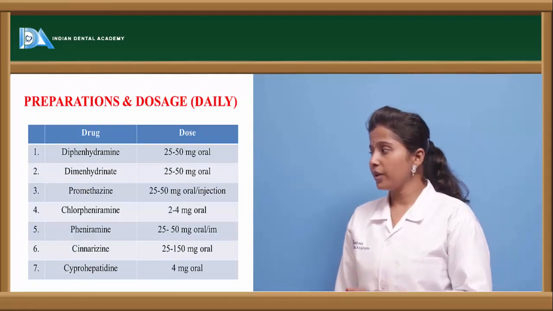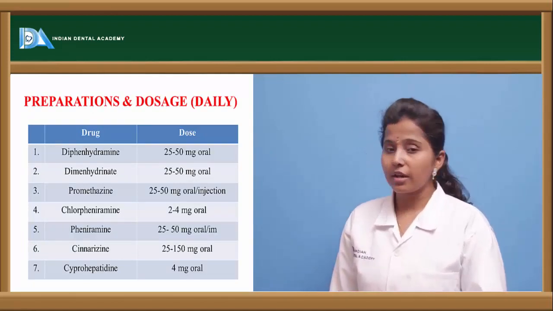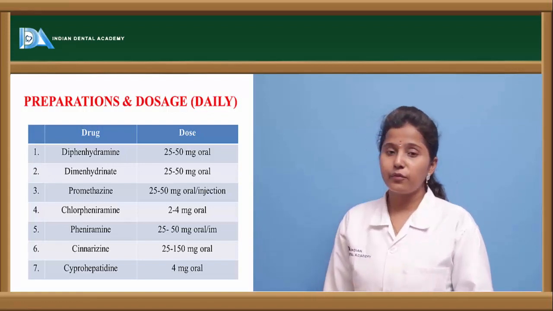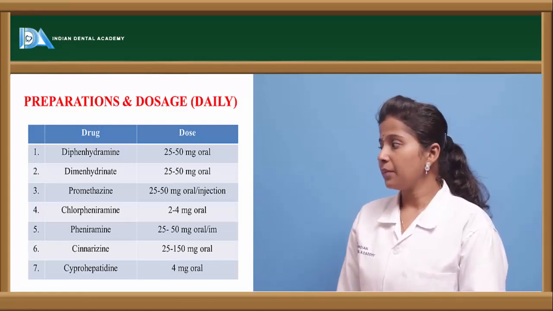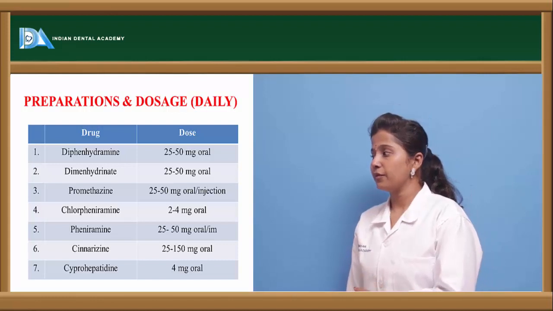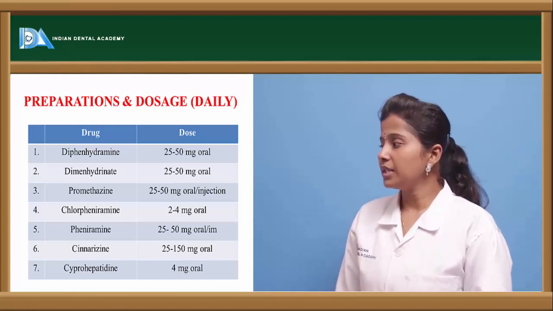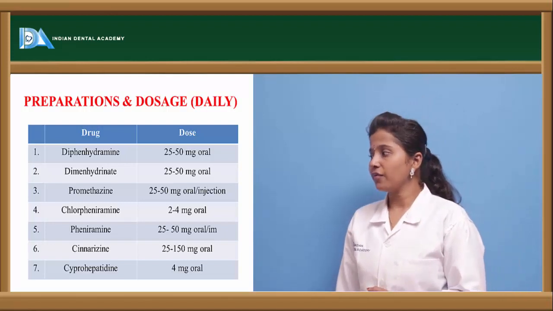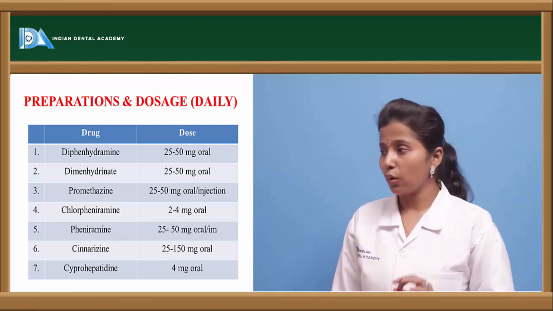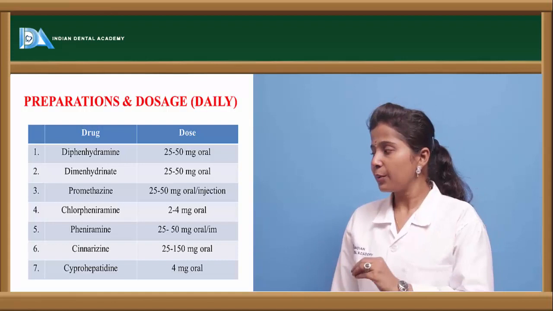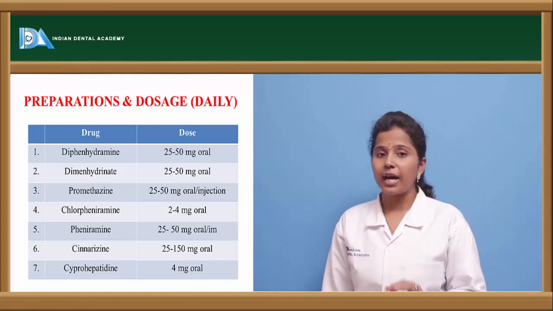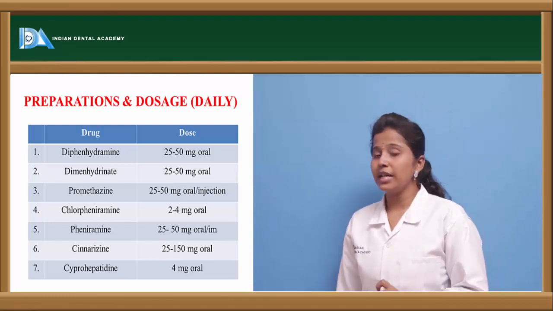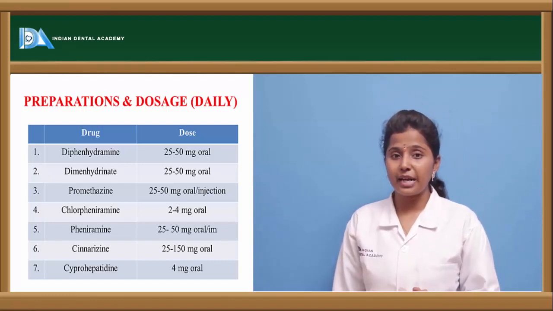These are few of the preparations and doses which are recommended. So drugs like diphenhydramine is given 25 to 50 mg orally. Dimenhydrinate is given 25 to 50 mg orally. Promethazine is recommended orally as well as in the injection form. And chlorpheniramine is given 2 to 4 gram orally. And phenyramine is given 25 to 50 mg orally or IM, that is intramuscular route. And cinnarizine is given orally in the dose of 25 to 150 mg.